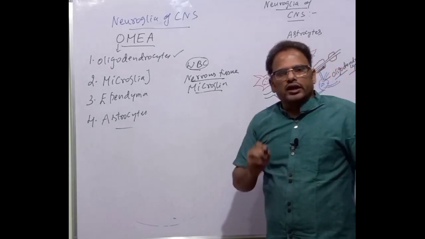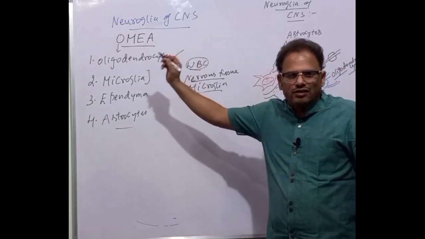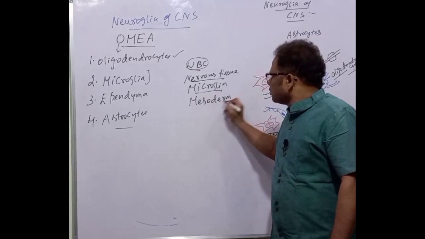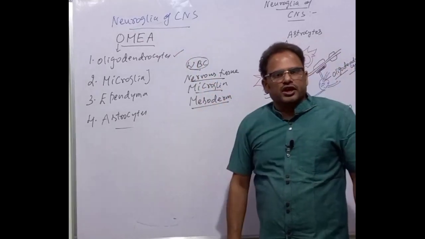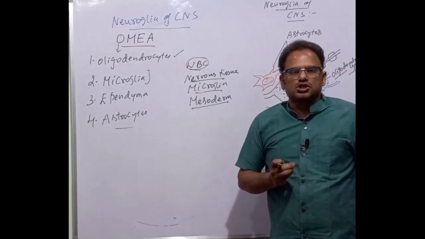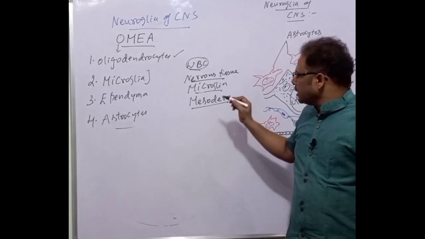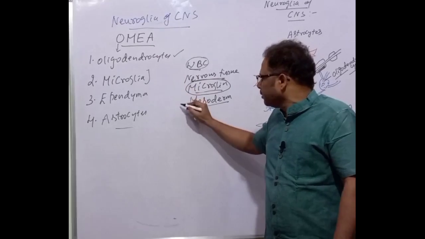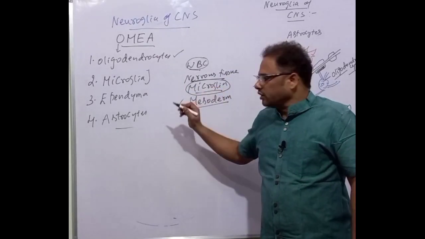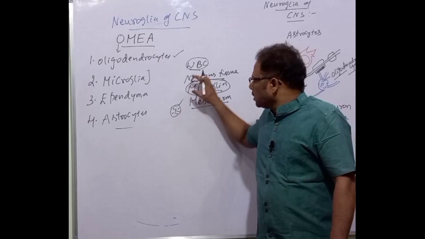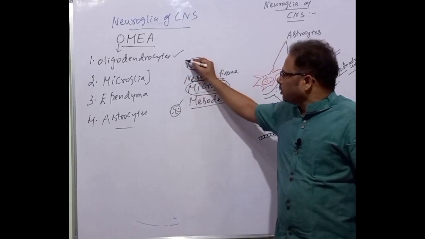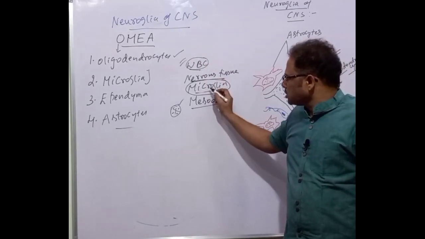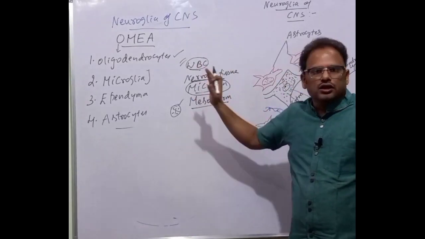Now the microglia are the only cells of the nervous tissue which are derived from mesoderm. The rest of the nervous tissue is derived only from ectoderm. The entire nervous system is derived from ectoderm, whereas microglia are the only cells of the nervous tissue which are derived from mesoderm. It's a very, very important bit. Why? Because it's a part of the connective tissue. Actually, they are nothing but WBC, isn't it? Blood is mesodermal in origin, and that's why these are also mesoderm. They're nothing but the phagocytic system.